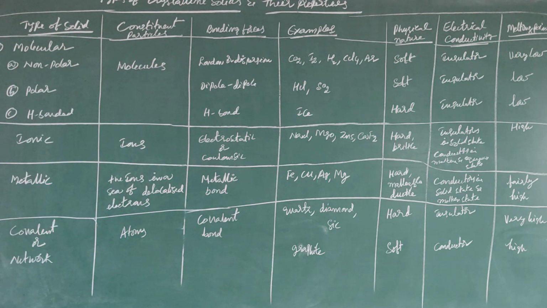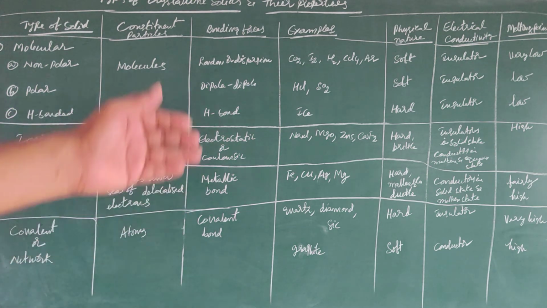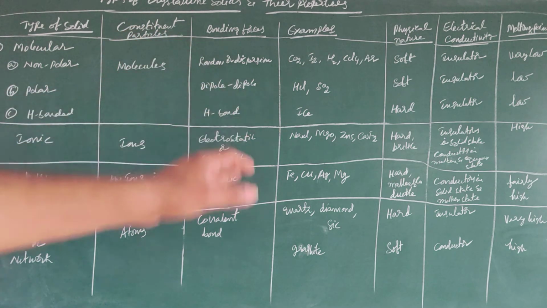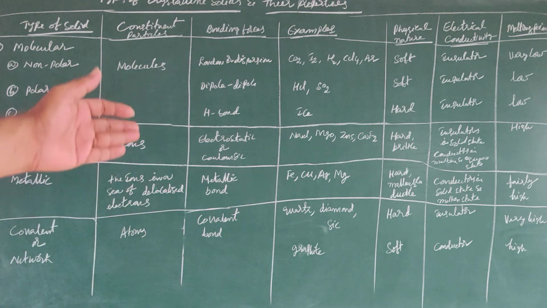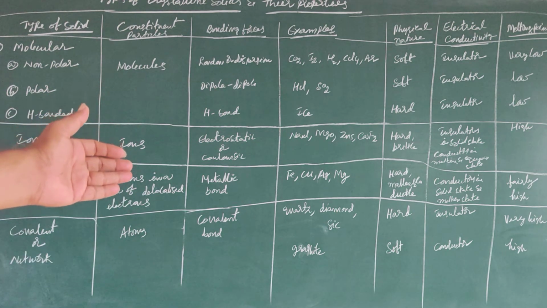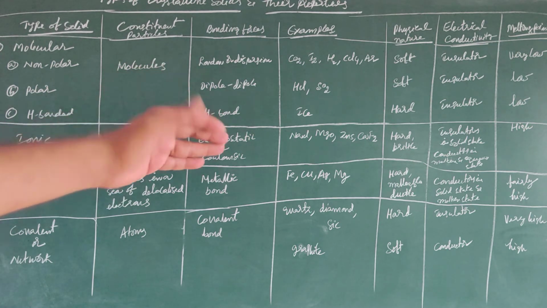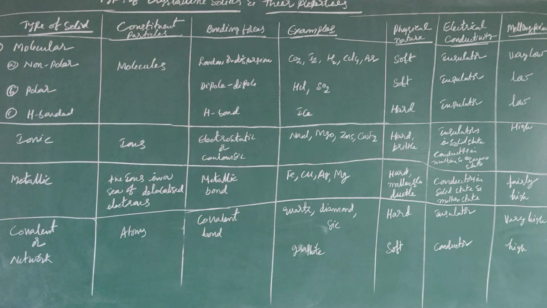If you observe metallic solids, these are good conductors because here electrons can carry charge. So they are good conductors in solid state and molten state. In the last one, the few examples we have given, quartz, diamond, silicon, they may be insulators. But graphite is a conductor, as it has free electrons.